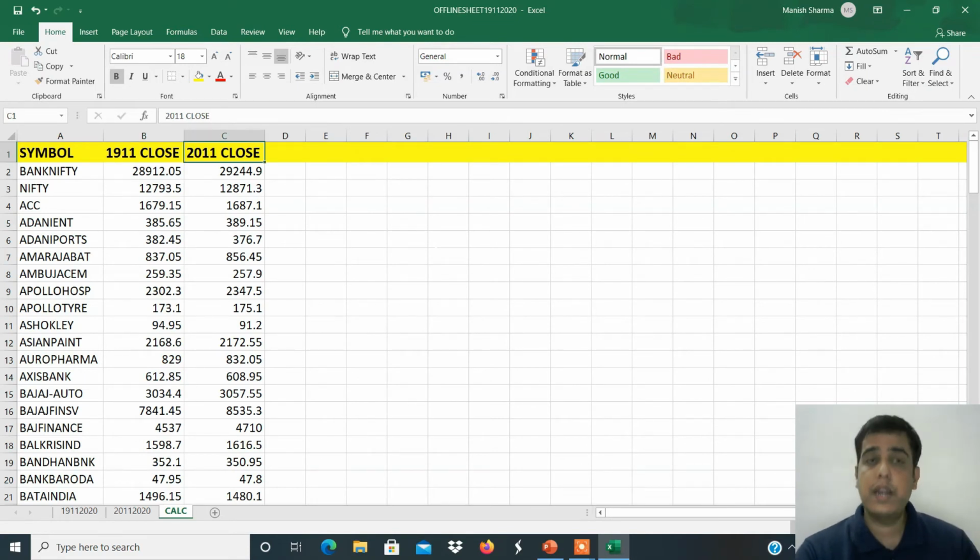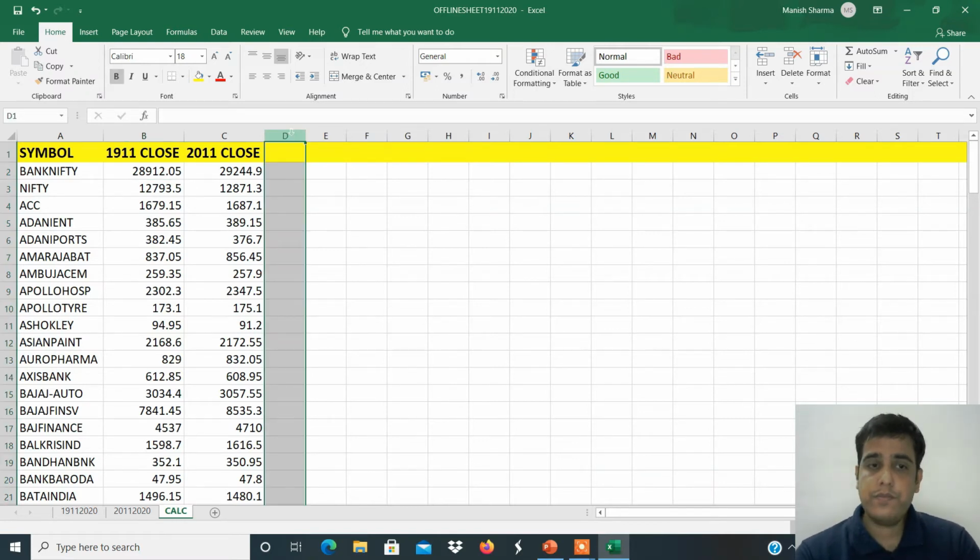So you will understand which date's closing price this is, and you can apply colors as well. So you can add some colors and make it look attractive or decorative, and increase the font size so you are able to see the data properly. D column you have to leave blank as of now.